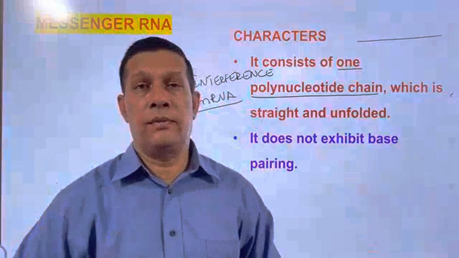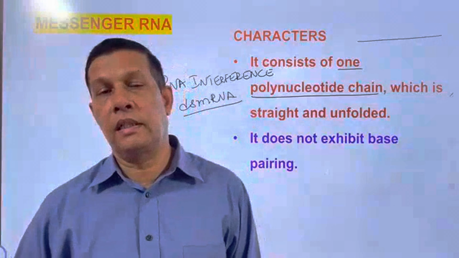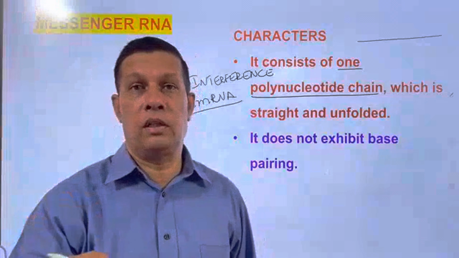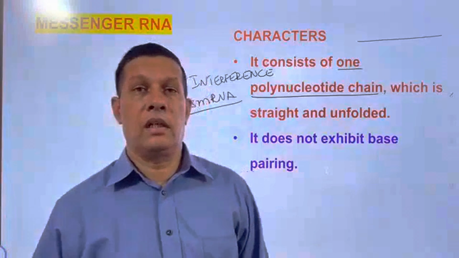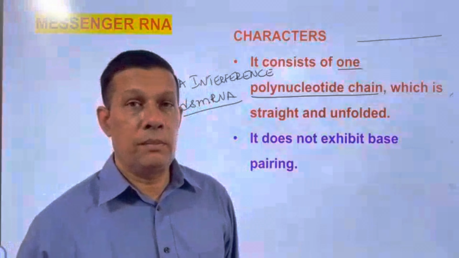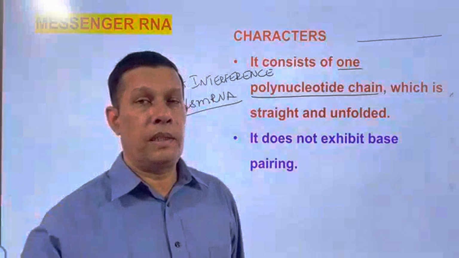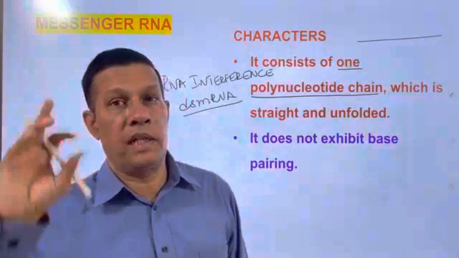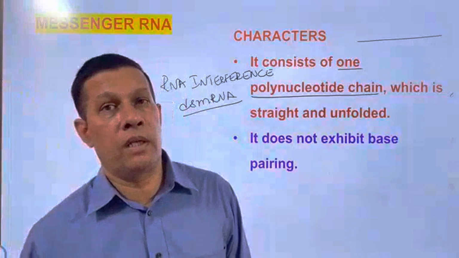What is the importance of the formation of double-stranded mRNA? It is involved in the killing or destruction of the nematode Meloidogyne incognita. This nematode parasite is a root parasite causing root knot disease in tobacco. It destroys the tobacco plant and reduces the yield of tobacco crops.